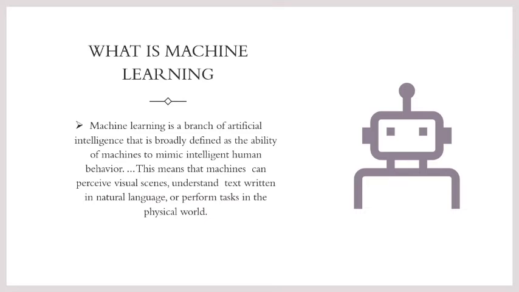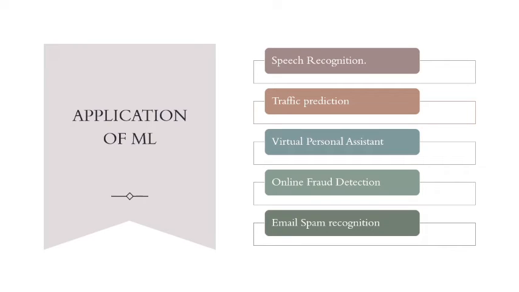Internet search engines, email filters to sort out spam, websites that make personalized recommendations, banking software that detects unusual transactions, and a lot of apps on our phones, such as voice recognition. Next we are going to see some applications of machine learning: speech recognition, traffic prediction, visual personal assistant, online fraud detection, and email spam recognition. These are some of the applications of machine learning.